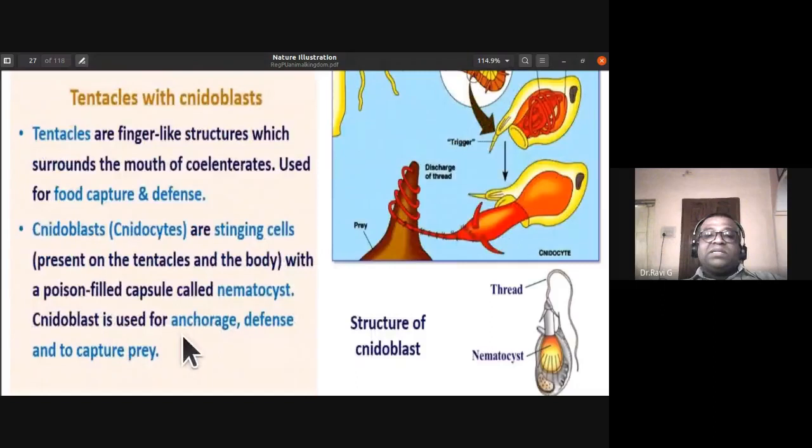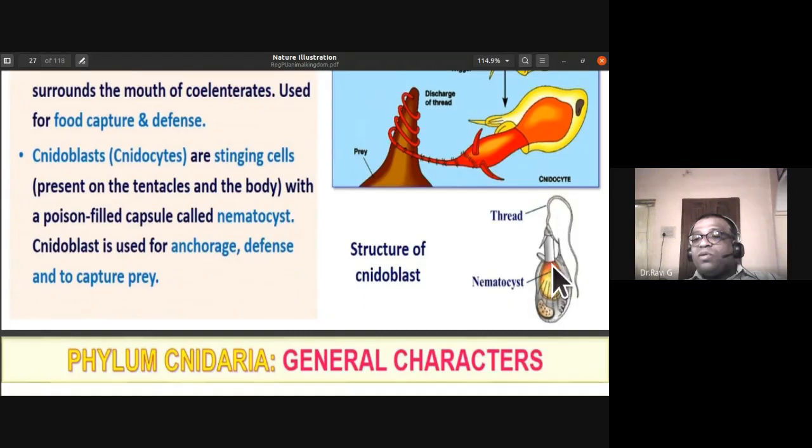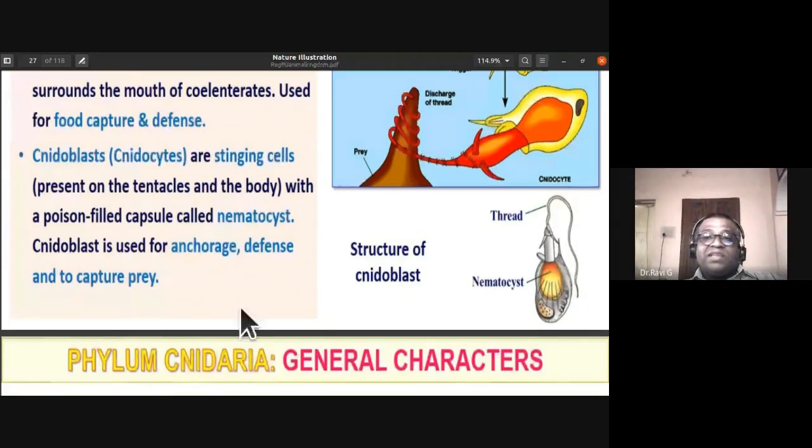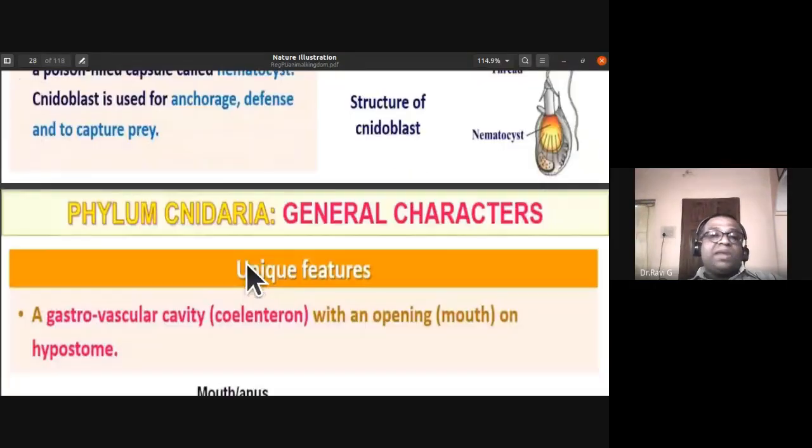Okay, nidoblast is used for anchorage. One is to attach to the surface, like it is shown here, or for defense and to capture the prey. This is the diagram that they have given in your book for nidoblasts. So the nematocysts have a poison gland and this needle-like, thread-like structure, which stings the prey or predator. So nidoblast is used for anchorage, defense, and to capture the prey.